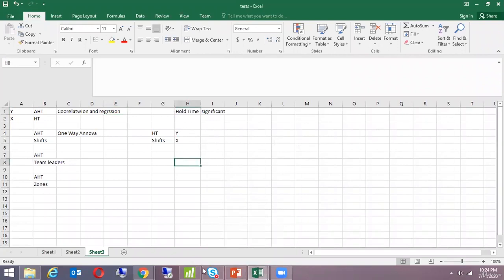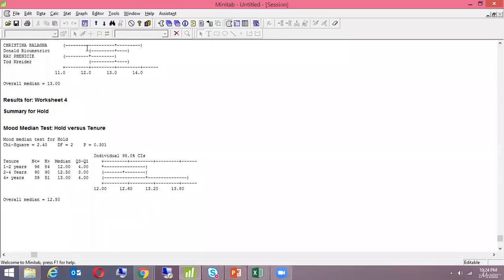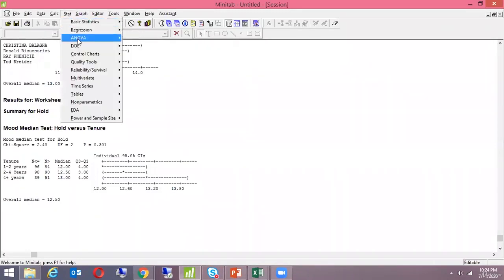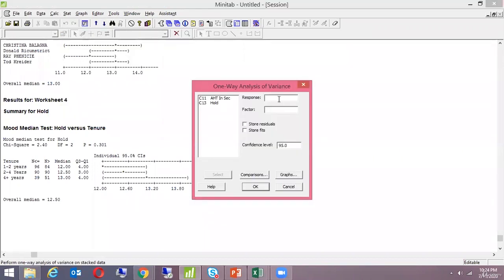So if I want to do a one-way test, I just want to show you the path, but the rest you all know. For that, I go to Stat, I go to ANOVA, I go to One-Way. In Response, you will always mention whatever your Y is, so let's put AHT here.